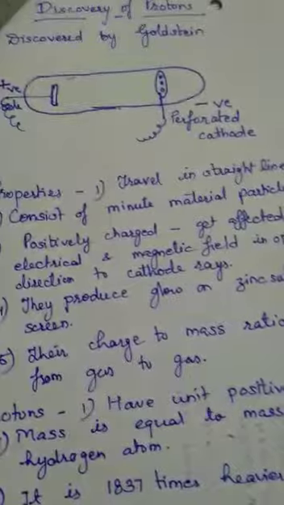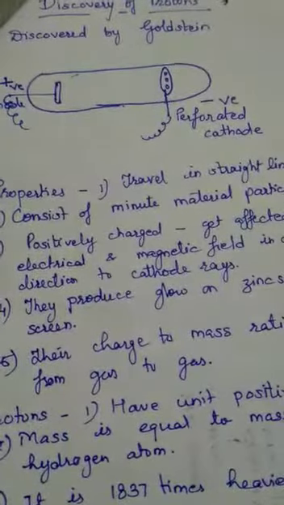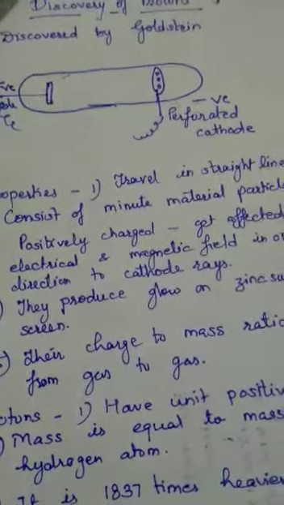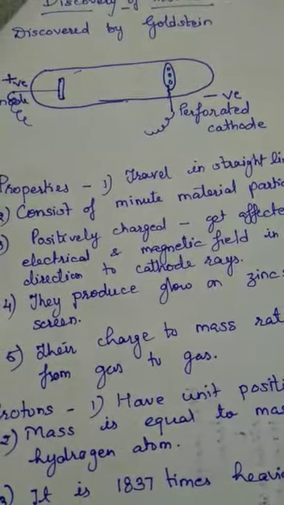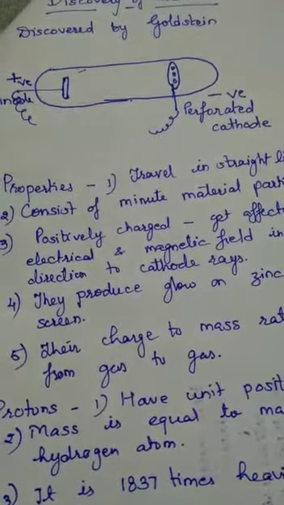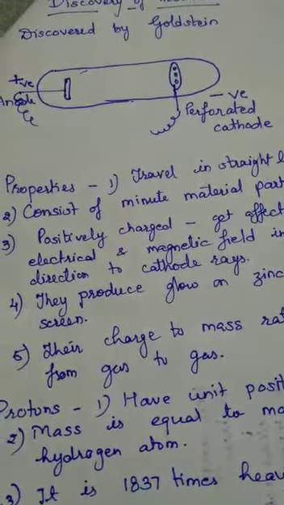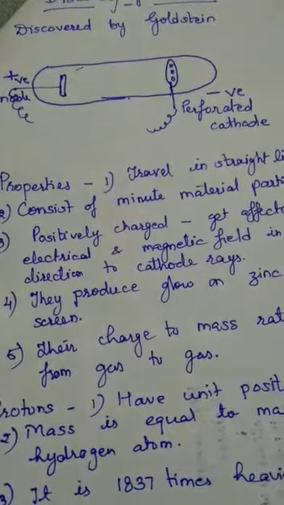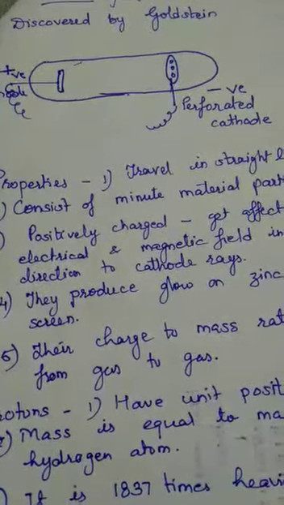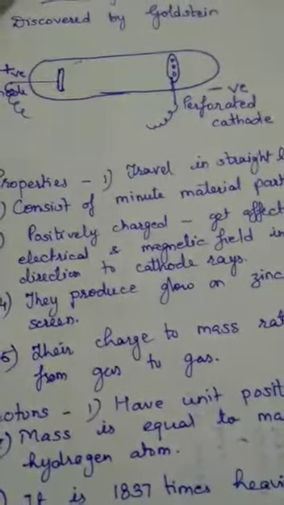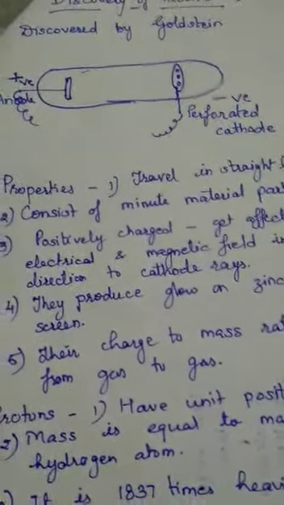So, if there is something negatively charged in an atom, then to make it neutral there has to be some oppositely charged particles also present in the atom, and that led to the discovery of the positively charged particles, which are known as the protons. Now we know the name as protons.